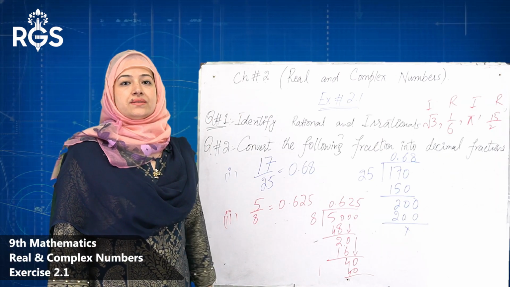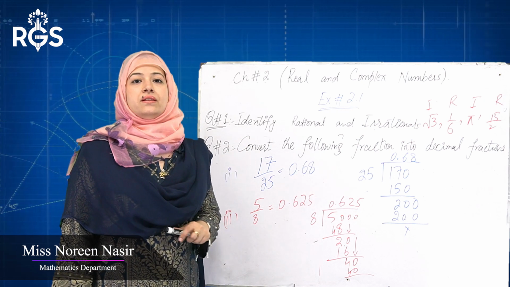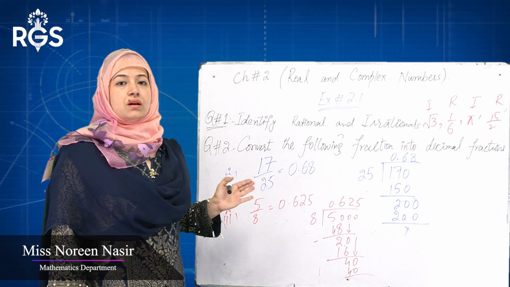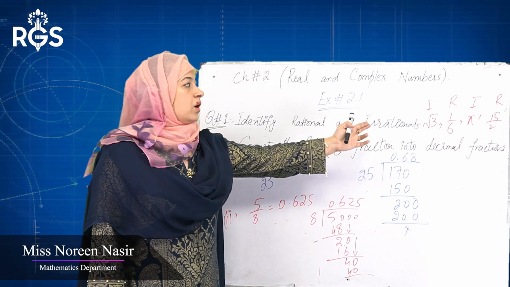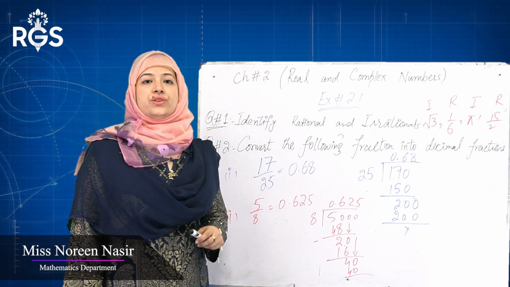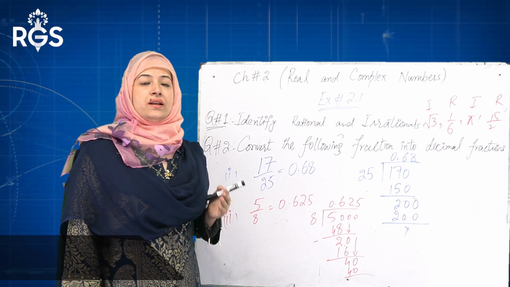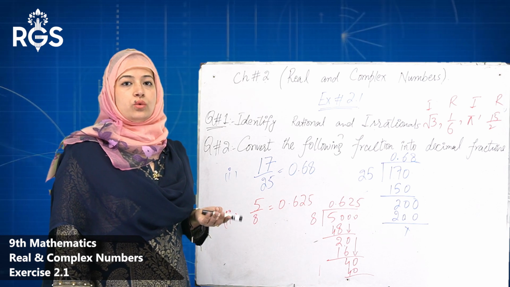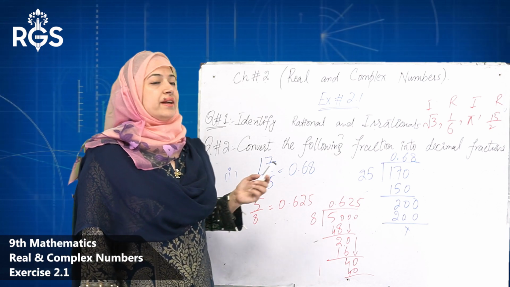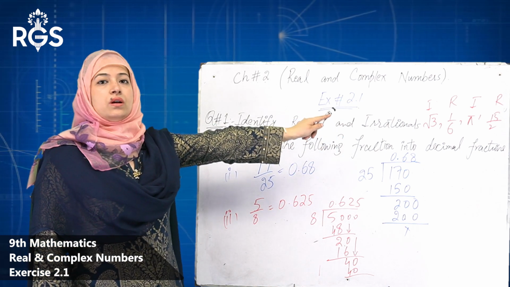Now we will discuss exercise 2.1. Question number 1 is identify the rational and irrational. All of you are already familiar with this. Now one part is under root 3. 3 is a prime number. So the square root of 3 is a number which cannot be written in the form of p over q, so it's an irrational number, and square roots of prime numbers are irrational numbers. So this one is your irrational number.